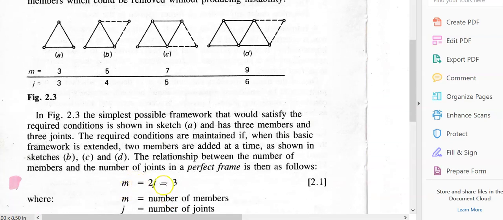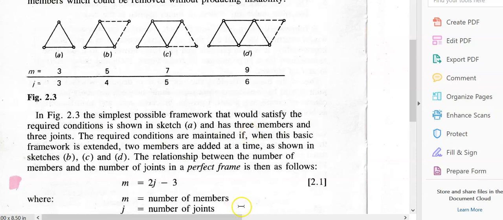If M is not equal to 2j minus 3, that means the frame is not statically determinate, or we say it is statically indeterminate, and then at our level we will not be able to determine it. So what we're going to do is check using the formula whether a frame is statically determinate. Then if it is, we can go ahead and solve it.